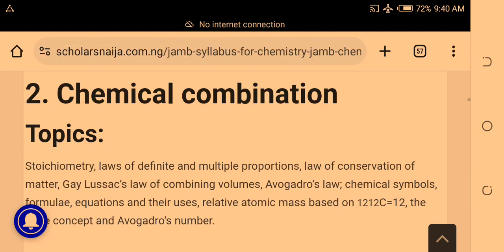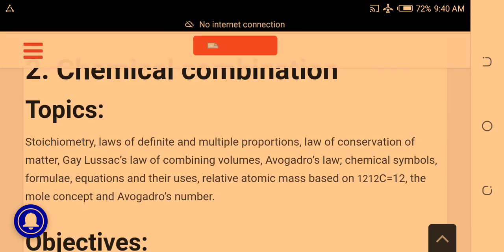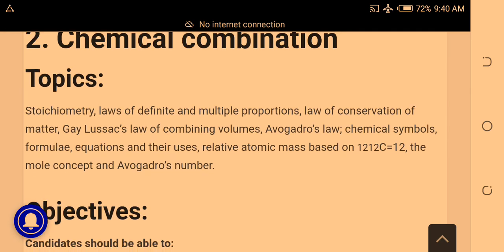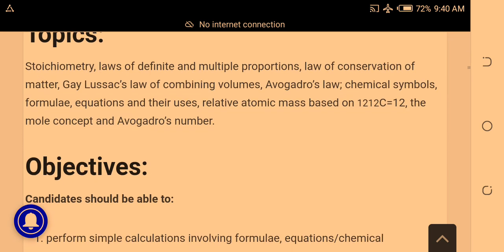Under this topic, you are expected to study stoichiometry, laws of definite and multiple proportions, laws of conservation of matter, Gay-Lussac's law of combining volumes, Avogadro's law, chemical symbols, formulae, equations and their uses, relative atomic mass based on carbon-12 (12C), the mole concept, and Avogadro's number.